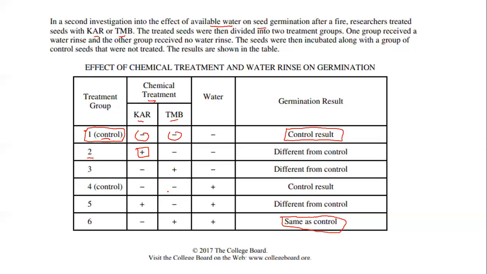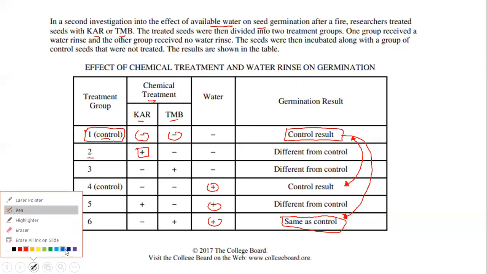But then now when you added in water as the variable, because all 3 of these groups 4, 5, and 6, you added water, it makes sense that these 2 are the same because you're not adding any of the hormones. But the one new one that is important to notice is this one, is it's the same as the control. So when you compare this, let me use a different pen color to help emphasize this.